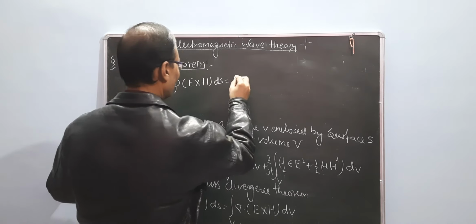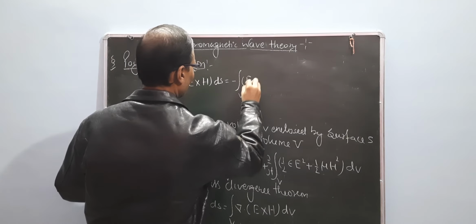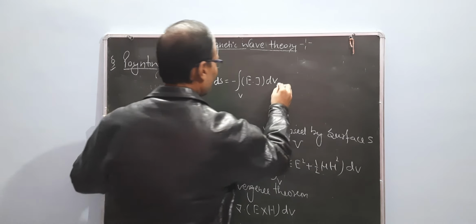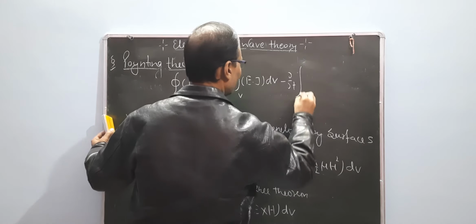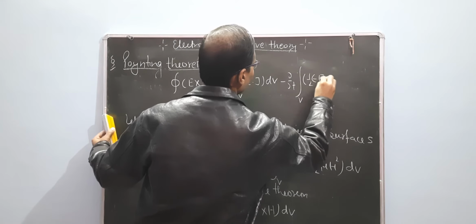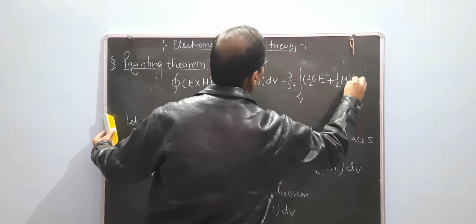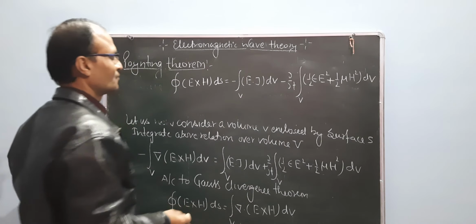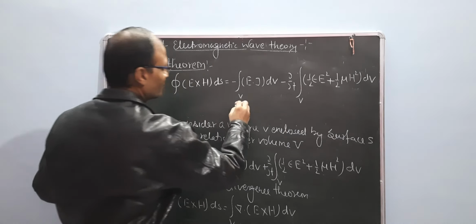So this equation is minus the integral over V of E·J dV minus ∂/∂t of the integral over V of (1/2) ε E² plus (1/2) μ H² dV. This is the equation of Poynting theorem.